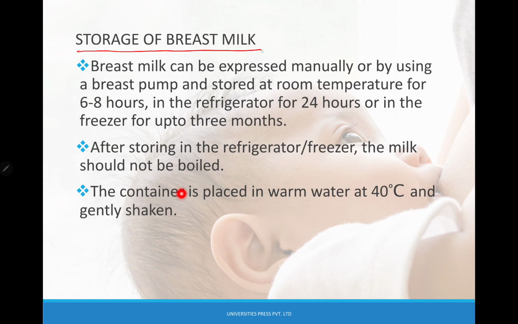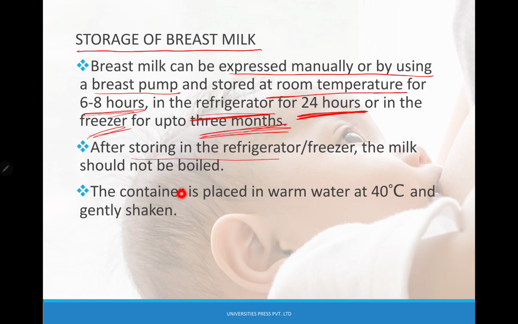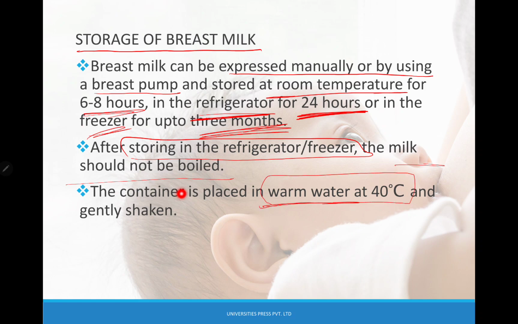So, how do we store breast milk? Breast milk can be expressed manually or by using a breast pump and stored at room temperature for 6 to 8 hours, in the refrigerator for 24 hours, or in the freezer for up to 3 months. After storing in the refrigerator or the freezer, the milk should not be boiled. The container is going to be placed in warm water at around 40 degrees Celsius and gently shaken.